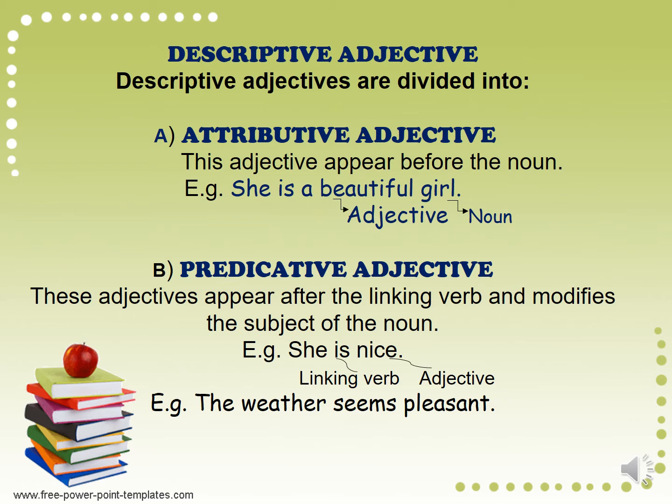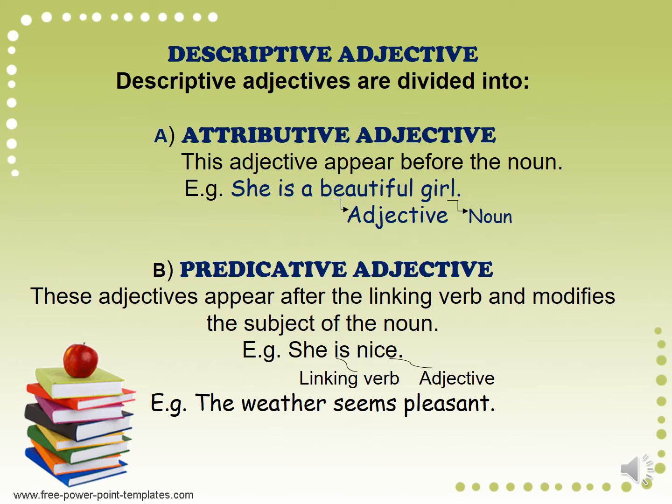Descriptive adjectives are divided into attributive adjectives and predicative adjectives. Attributive adjectives are adjectives that appear before the noun. For example, she is a beautiful girl. Note that the adjective beautiful appears before the noun girl.